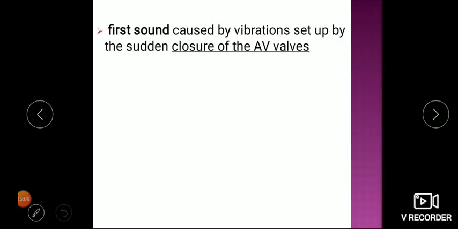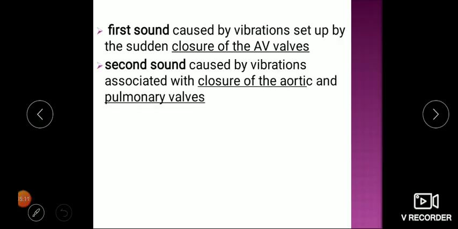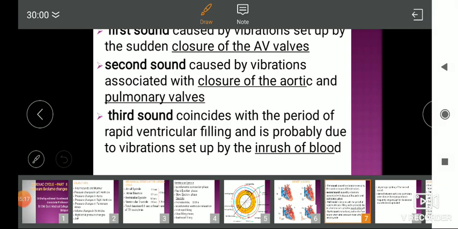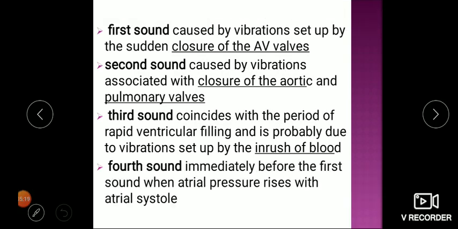So the first heart sound is caused by closure of AV valves, the second due to aortic and pulmonary valves, the third due to inrush of blood, and the fourth due to the last part of the cardiac cycle where atrial contraction coincides.